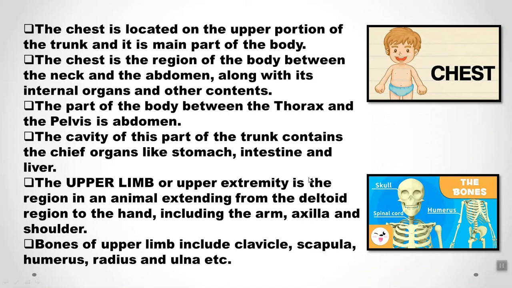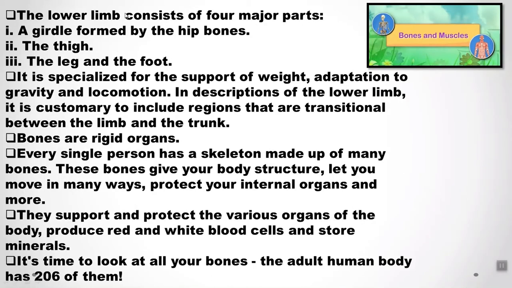The upper limb or the upper extremity is a region of an animal extending from the deltoid region to the hand, including the arm, axilla and the shoulders. Upper limb is your upper part. Your arms and shoulder, everything is connected to each other. Bones of the upper limb include clavicle, scapula, humerus, radius and ulna. These are all scientific words which are just for your information, not for your study or your explanation.